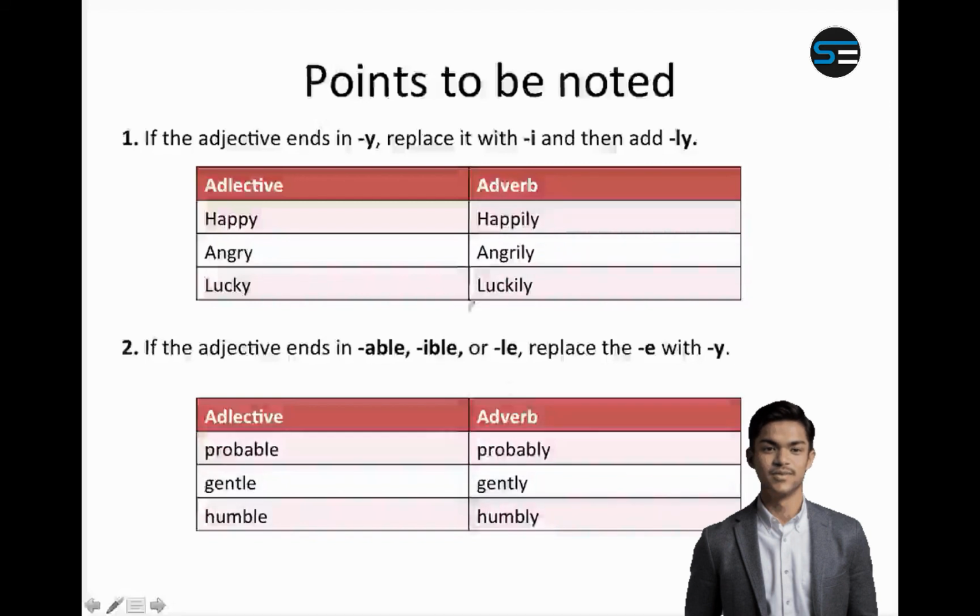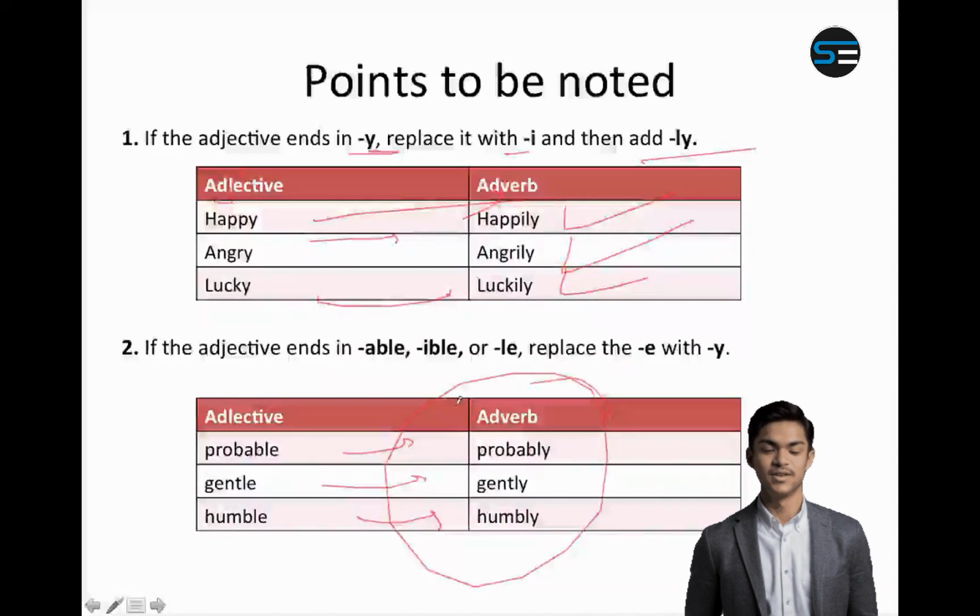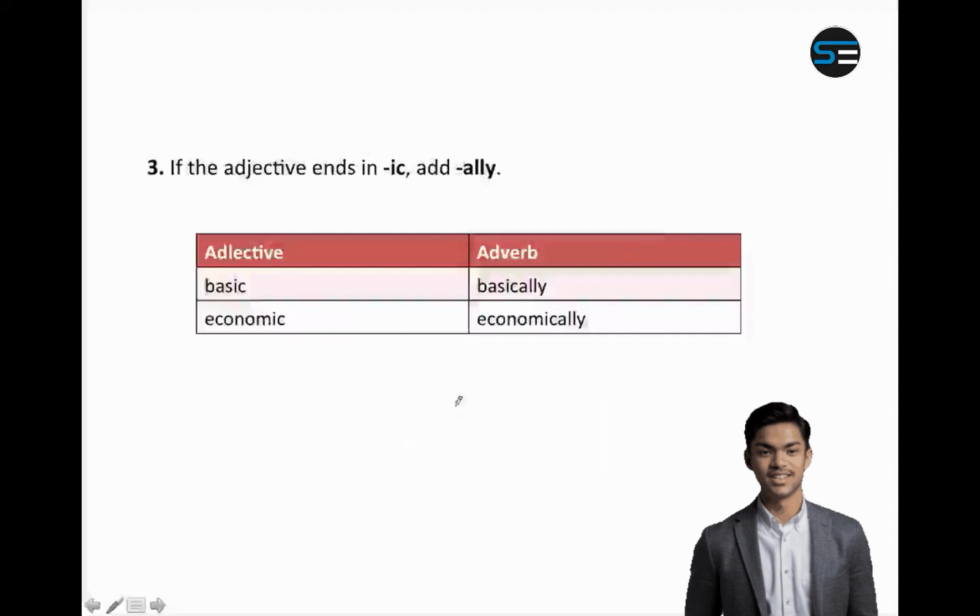If the adjectives end in y, you simply replace the y with ily. So for example, happy becomes happily, angry becomes angrily, and lucky becomes luckily. So these are all adjectives, and you can simply make an adverb by adding ly. Similarly, probable becomes probably, gentle becomes gently, humble becomes humbly, etc. These are all adverbs. Similarly, basic becomes basically, economic becomes economically. These are all adverbs.